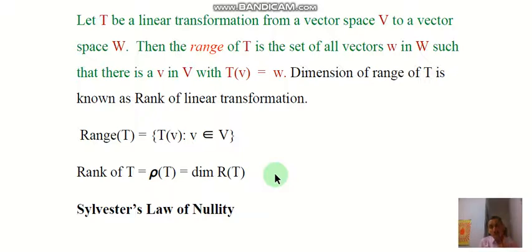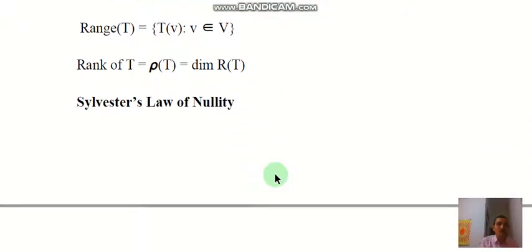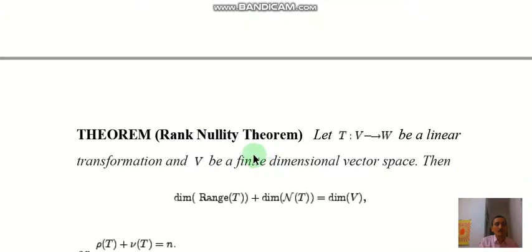Now we have Sylvester's law of nullity, which interconnects the rank and nullity of a linear transformation. This is a theorem, also known as the rank and nullity theorem.